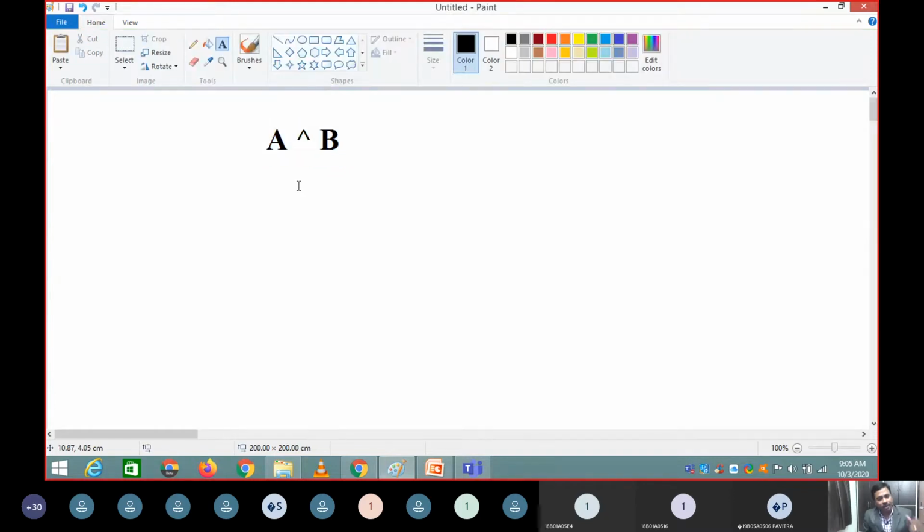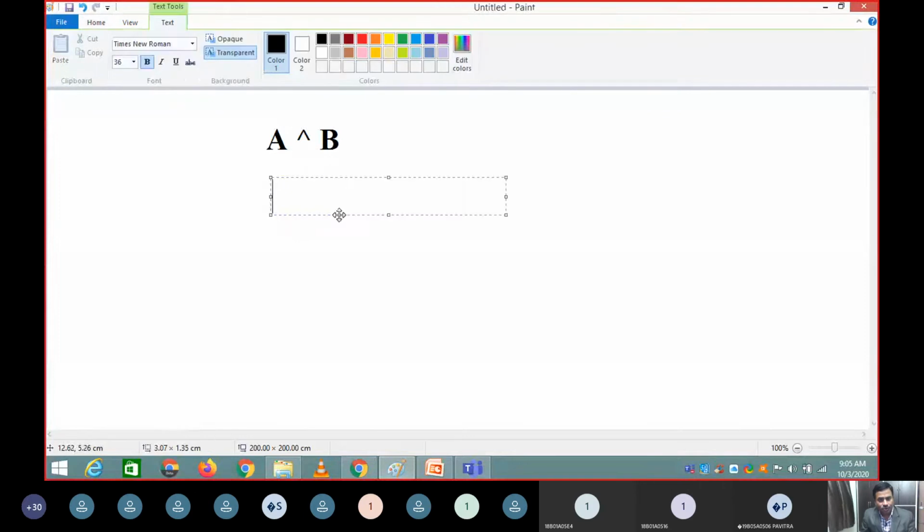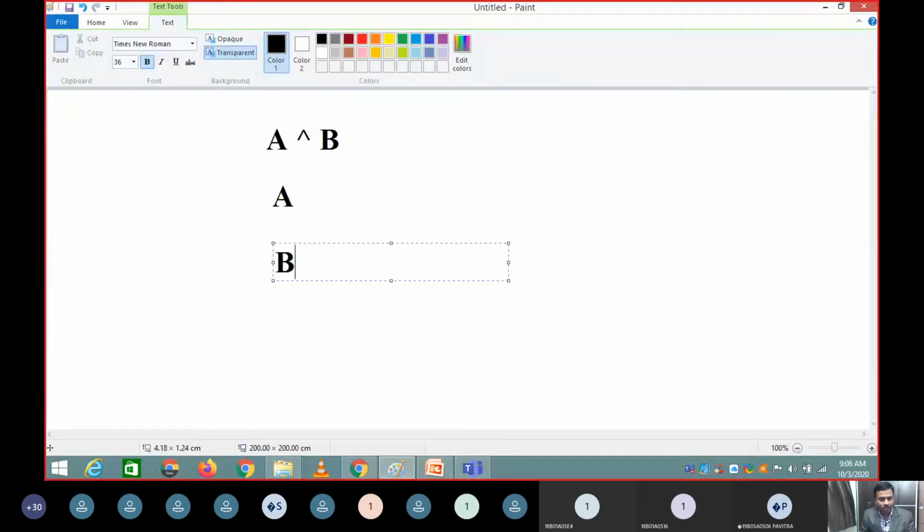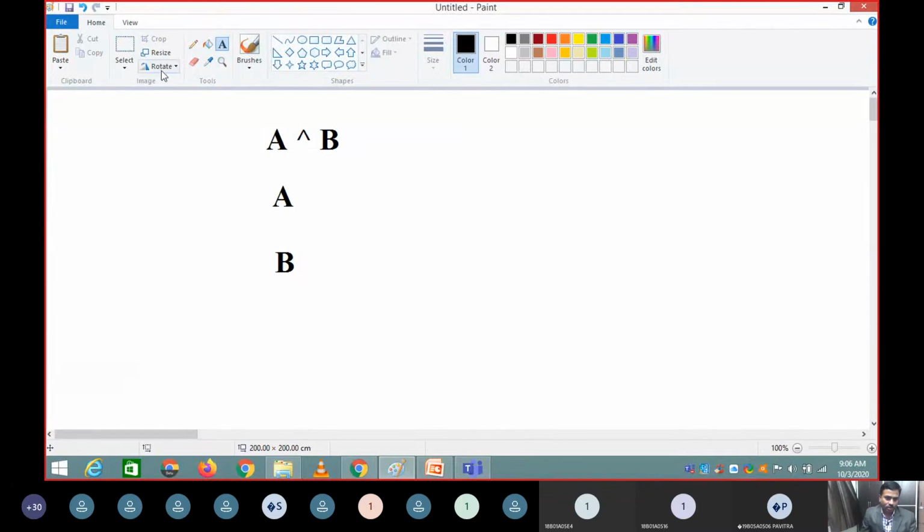A and B means A has to be done and then B has to be done, then only the entire problem is solved. So in the representation you keep A here and B here. The representation is very simple, just draw something like this.